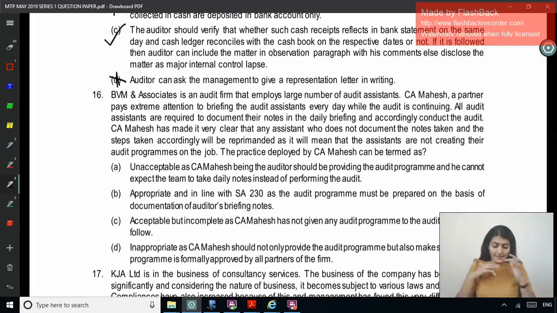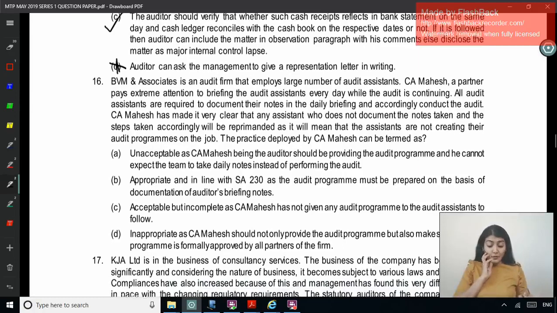Next one, right? 16. BVM and Associates is an audit firm that employs a large number of audit assistants. CA Mahesh, a partner, pays extreme attention to briefing the audit assistants every day while the audit is continuing. All audit assistants are required to document their notes in the daily briefing and accordingly conduct the audit. CA Mahesh had made it very clear that any assistant who does not document the notes taken and the steps taken accordingly will be reprimanded. Warning, as it will mean that the assistants are not creating their audit programs on the job.